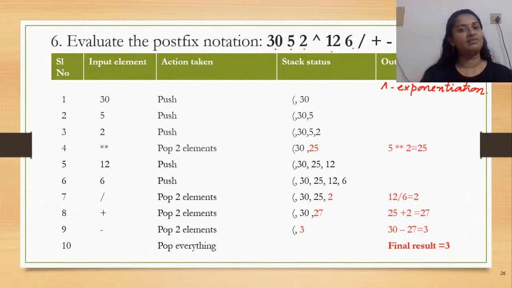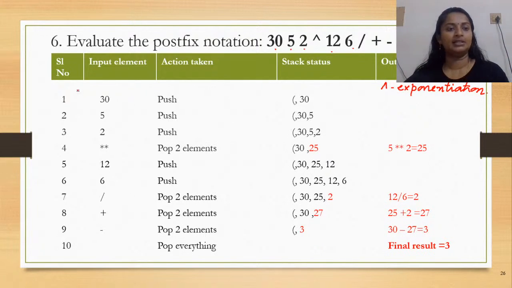Now the entire evaluation is shown in a tabular format wherein the serial number or step shows which is the element being scanned from the expression or notation, what is the action to be taken based on the element, and what would be the status of your stack. Any intermediate or final result, whatever it would be, in the output section. So this is how I have classified the table.